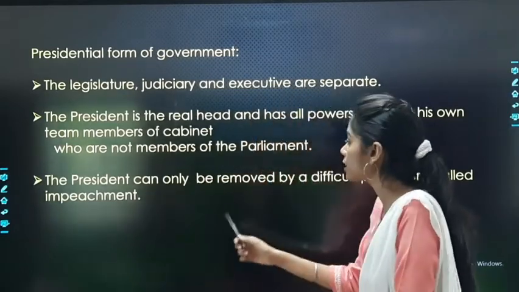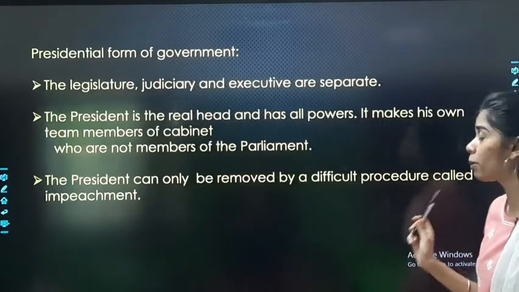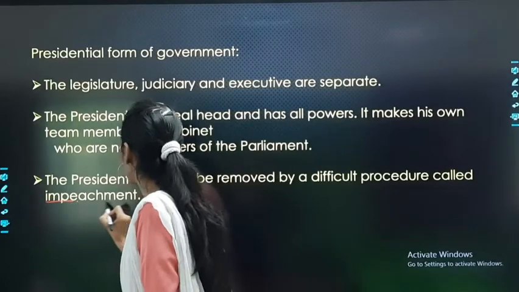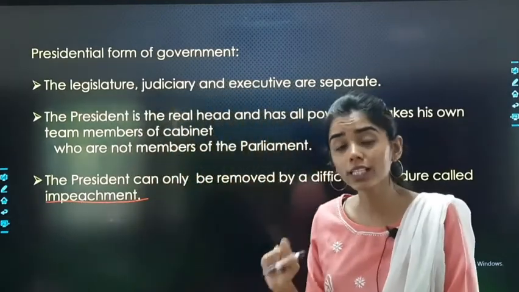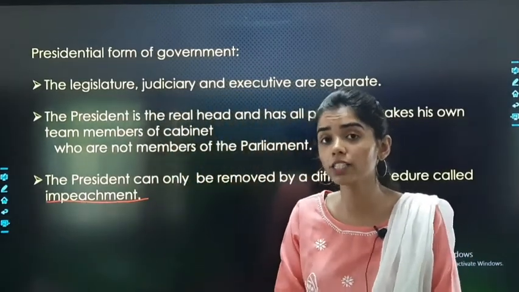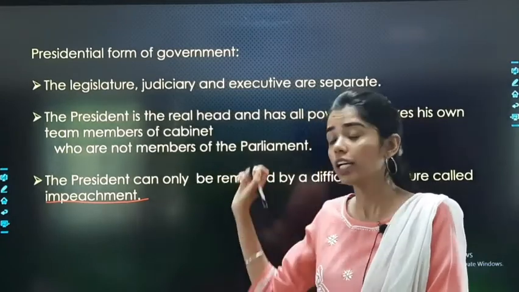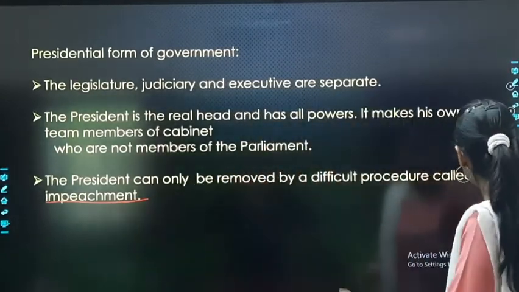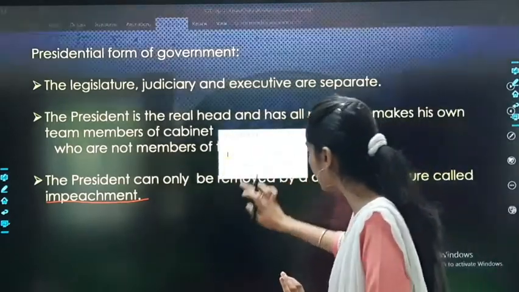The president can only be removed by a difficult procedure called impeachment. So in this form of government, it is not very easy to remove the president. There is a procedure, that is impeachment. Is it clear? This we have already discussed.